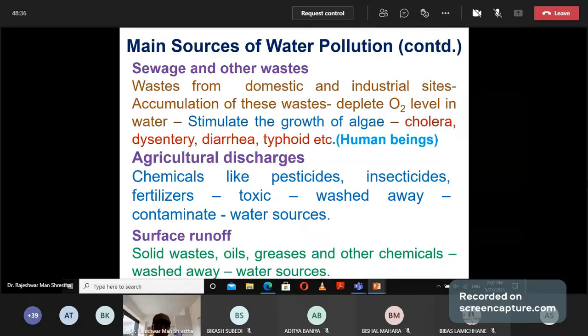Agricultural discharges are also sources. Chemicals like pesticide, insecticide, and fertilizer have been used in agricultural land. They are toxic, and these chemicals are washed away and contaminate other sources in this way.